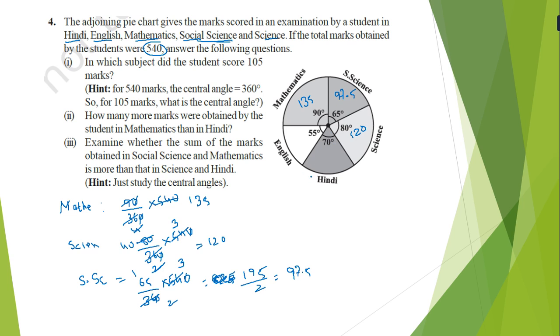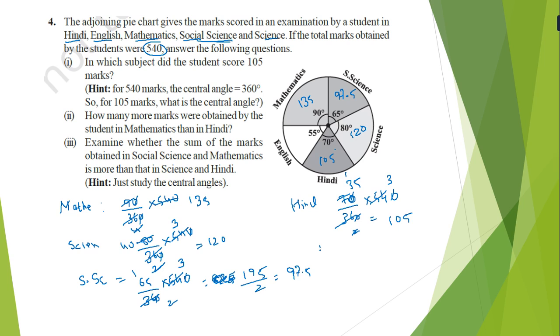Now for Hindi, that is 70 upon 360 into 540. Here 10 cut, 18, 2s are 18, 3s are 2, 35. So 35 into 3, 5 3s are 15, carry 1, 3 3s are 9, 105. So here we have to write 105.